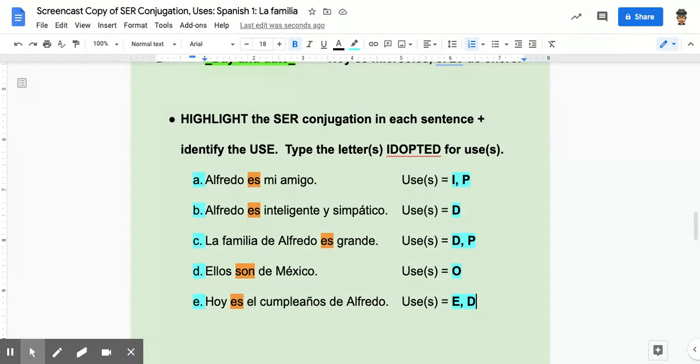Why do we focus on this so much? Because there are two ways to say to be in Spanish. And if you use the verb estar instead of ser, it's going to change the meaning. All right?